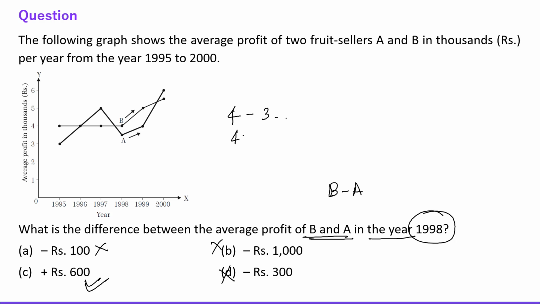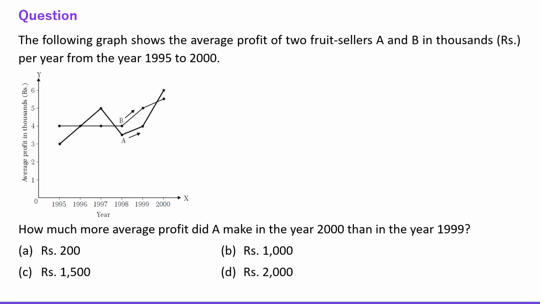So this is 4000 and this is 3400. So this is plus 600. This is the answer, right everyone? Fine, because it says average profit in thousands of rupees, right? So this 4 will be considered as 4000 and this 3.4 will be considered as 3400, right? So the answer is positive 600. Okay, now let's talk about the other question.